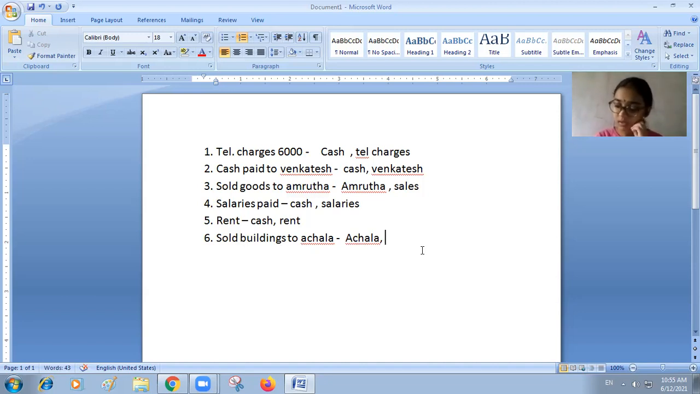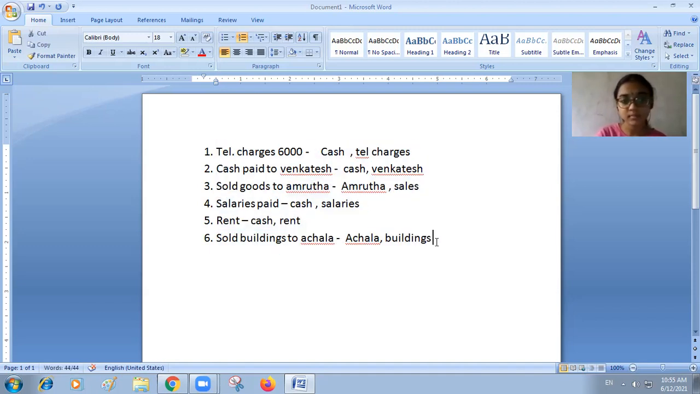Only when goods are sold or when goods are purchased, you have to mention the words sales and purchases. In the remaining cases, you have to take into consideration only the asset account. Okay, you correct that mistake. Achala account and buildings account. Very good. In the third transaction, we mentioned sales because there is no asset involved. But in the sixth transaction, an asset is sold, so that is the asset name you have to mention. You should not mention sales or purchases. That is the only mistake.